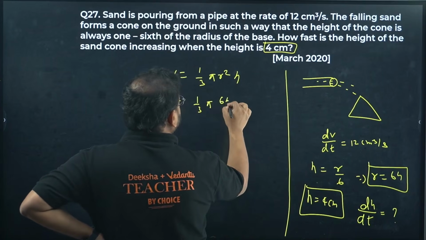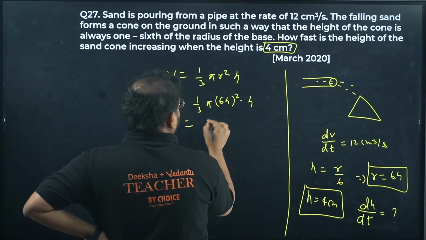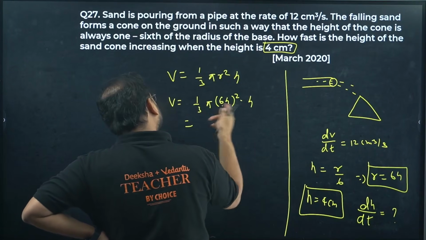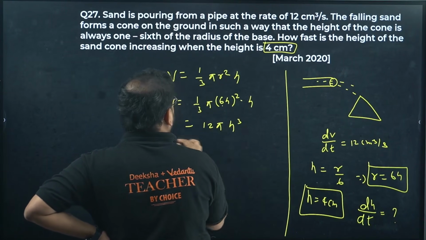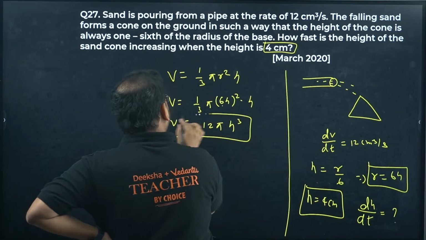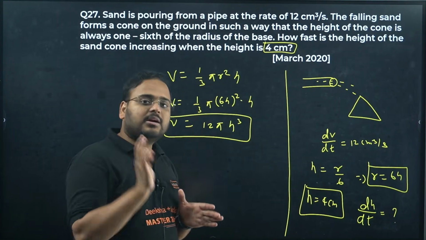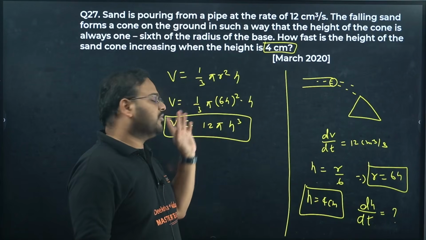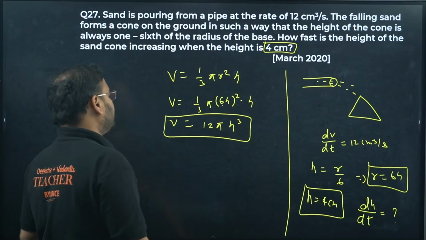So right here 6h the whole square into h. So 6 square will become 36/3. So 12 pi h cube is the volume. Let us sink in. 6h the whole square, 36h square, 36/3, 12, h square into h, h cube. So pi h cube into 12.